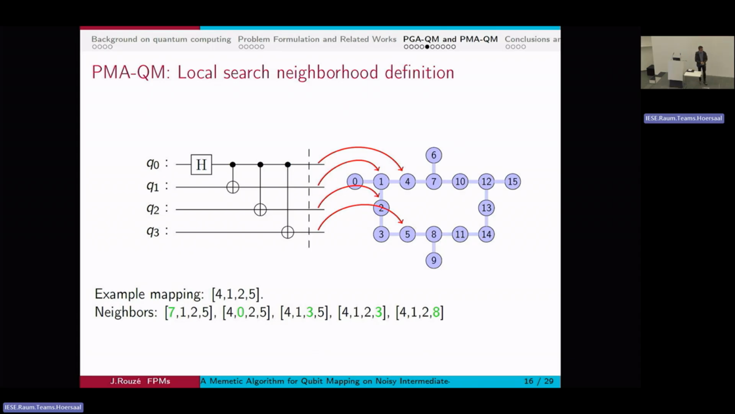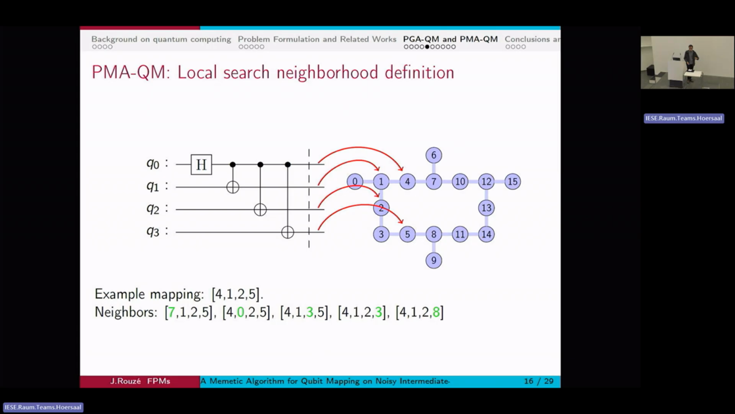And the same goes for the others. So 1 can be replaced by 4, 2, or 0, but 4 and 2 are already taken, so I can only replace it with 0, etc., etc. Which means that these individuals are in total the 5 neighbors that are given here, no more, no less. And I will test them all and pick the best one. This is what the local search does.